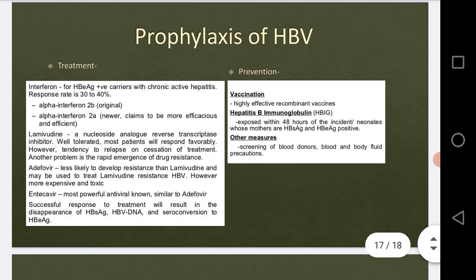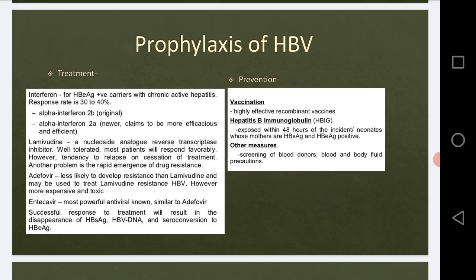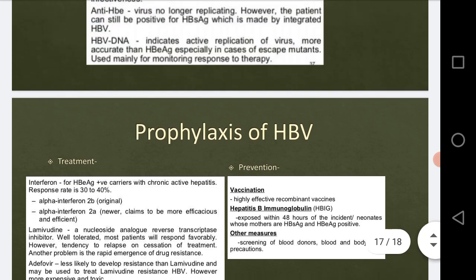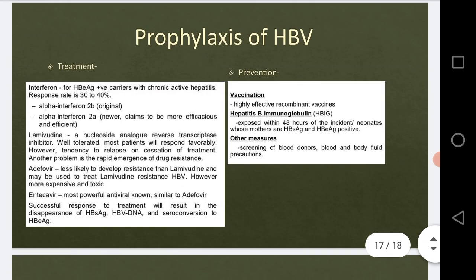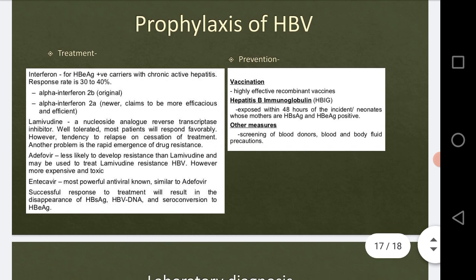now the treatment, or we can say the medications, what are they? The interferon, okay, interferon for the HBe antigen positive carrier, the response rate is very low, that is 30 to 40%.